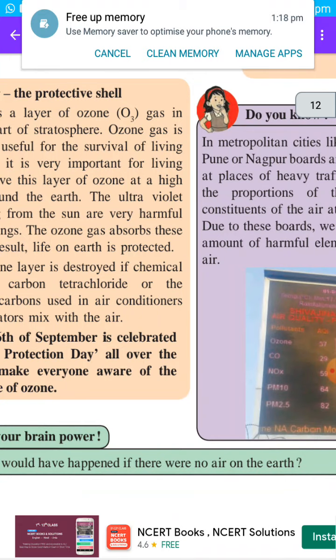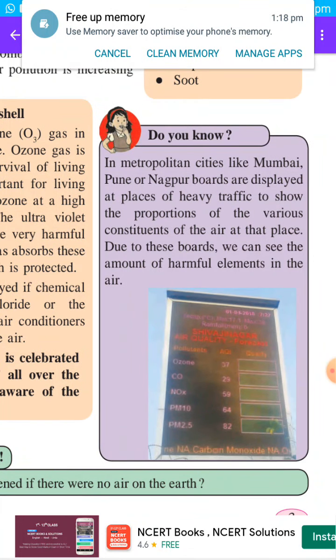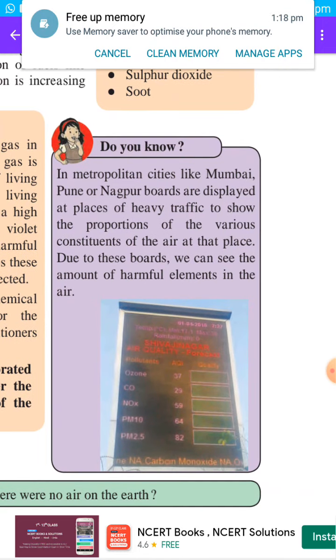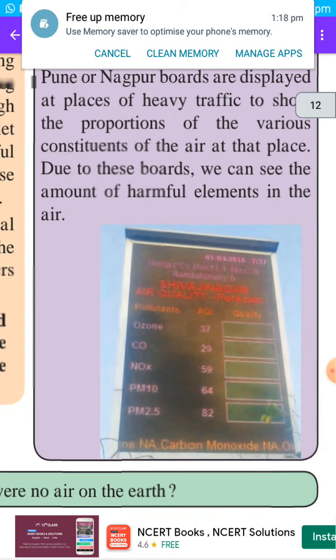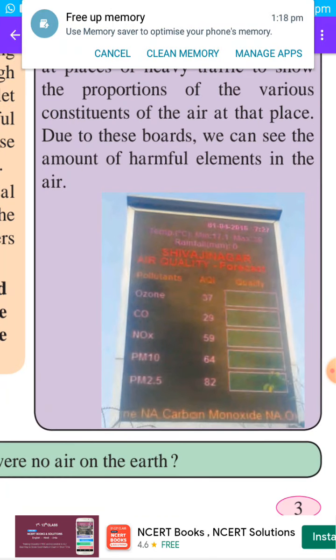Okay, then do you know, in metropolitan cities, metropolitan means cities like Mumbai, Pune, Chennai, Delhi, all these are metropolitan cities. Like Mumbai, Pune or Nagpur, boards are displayed at places of heavy traffic to show the proportion of various constituents of air at those places. Due to these boards, we can see the amount of harmful elements in the air. So you must have seen in our Pune city also, these kinds of boards are displayed. For example, near Deccan Talkies, such a board is there.